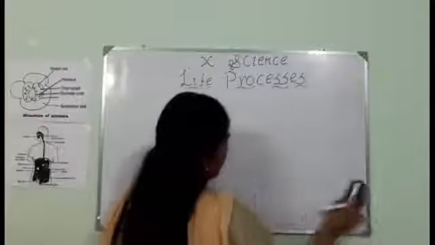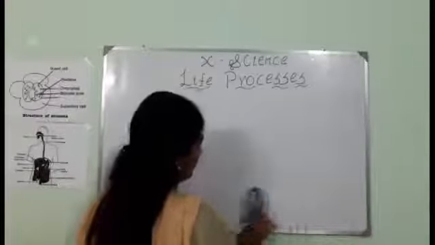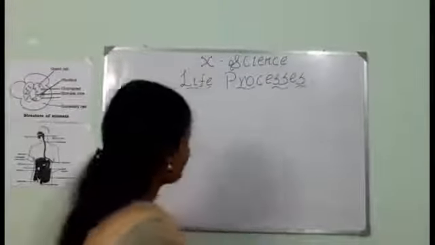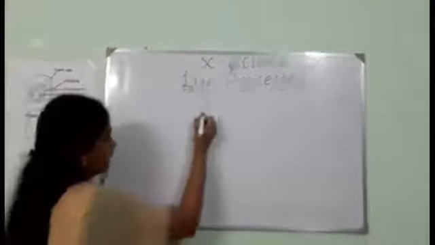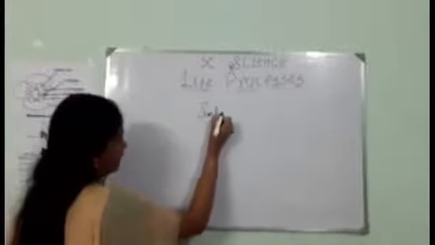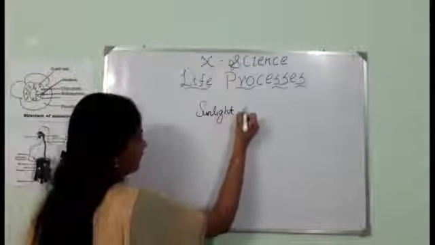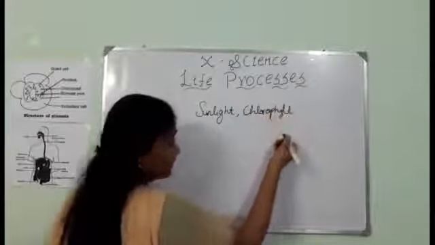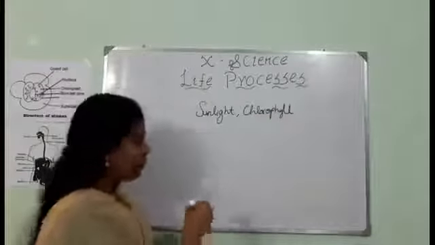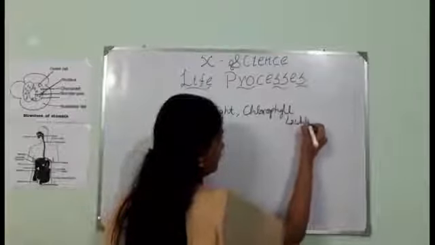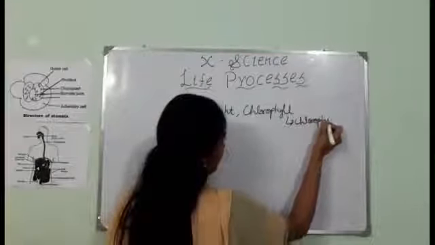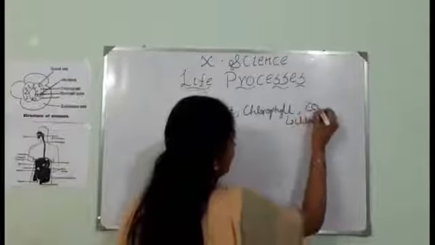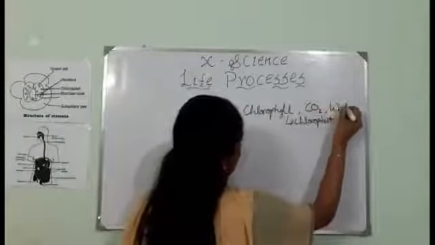Now let me demonstrate an experiment so that it will be clear. First, I have already told you sunlight is essential for photosynthesis, and chlorophyll. This chlorophyll is a pigment which is present in the chloroplast. Okay, it is present in the chloroplast, and this is also very essential for photosynthesis, along with carbon dioxide and water.